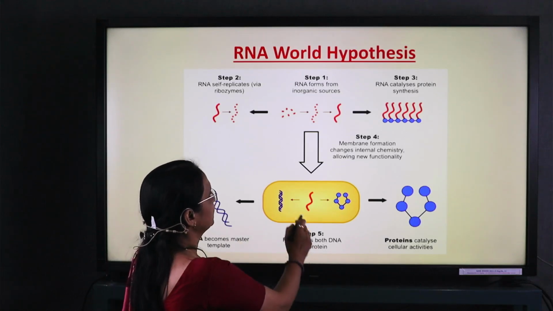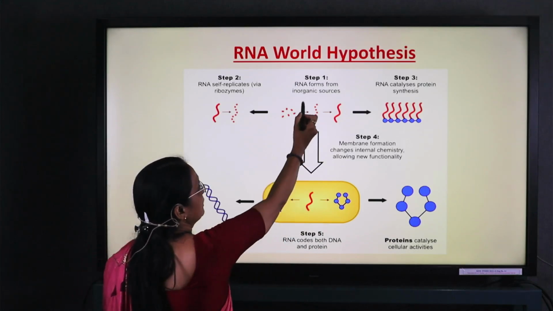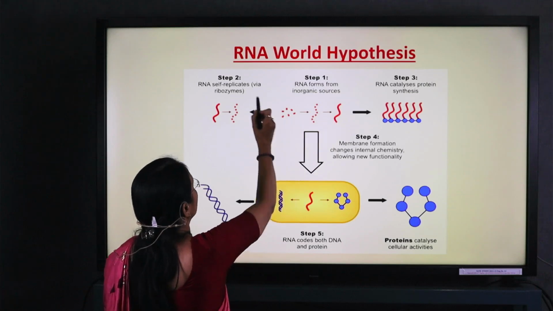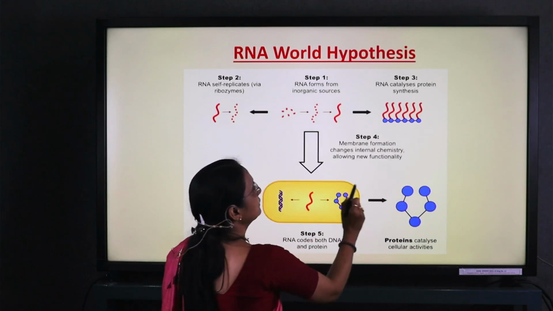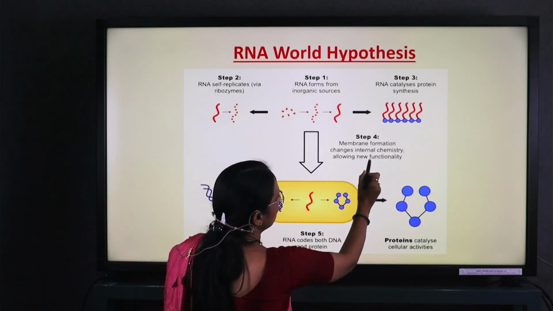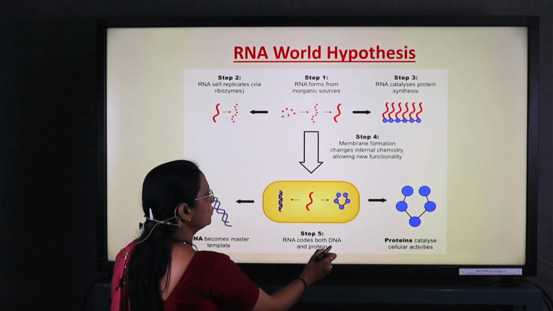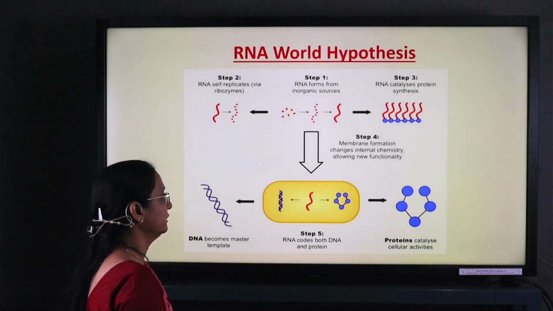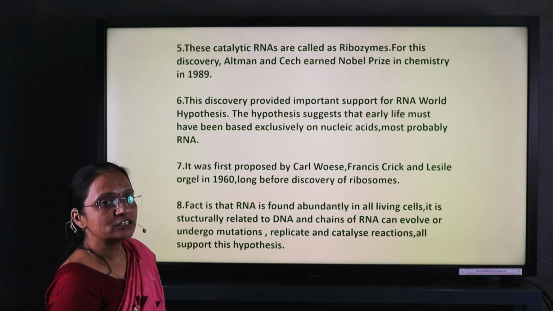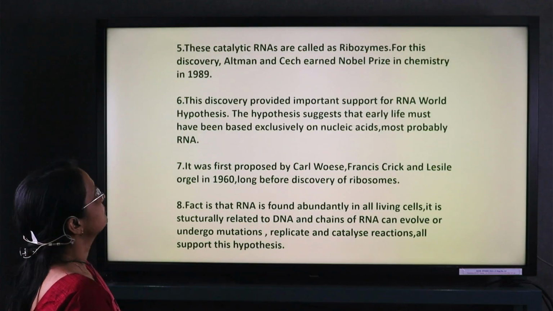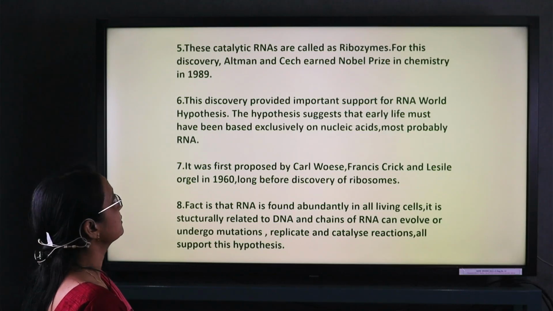biocatalyst. Here this diagram indicates the RNA world hypothesis. In the first step, RNA forms from inorganic sources. Secondly, replication. In the third step, it works as a catalyst. In the fourth step, changes in internal chemistry are formed. And in the fifth step, RNA codes and leads to the formation of DNA as well as proteins. This catalytic RNA, that is the ribozyme, was discovered by Altman and Cech. They got the Nobel Prize for this discovery.